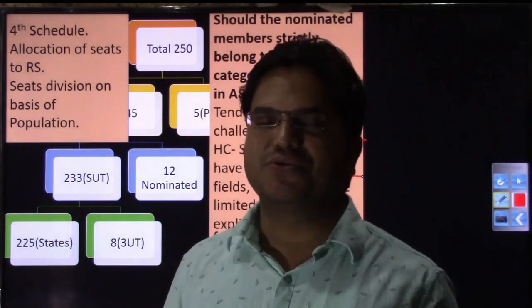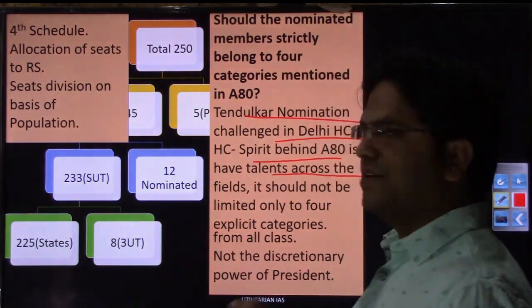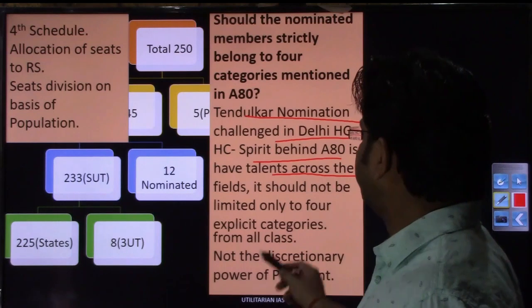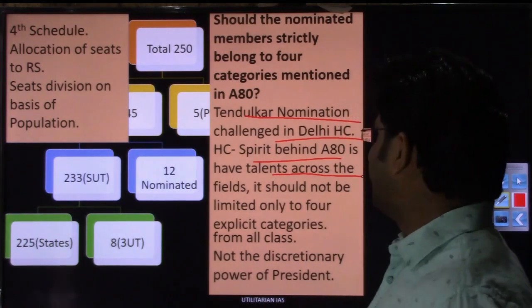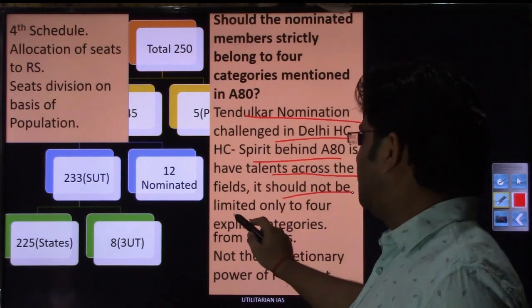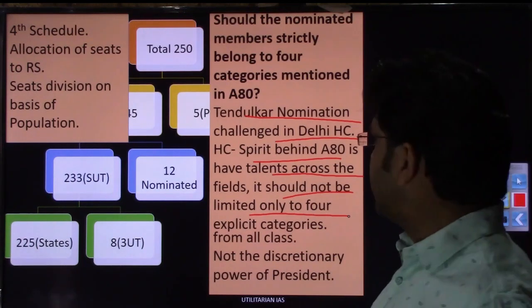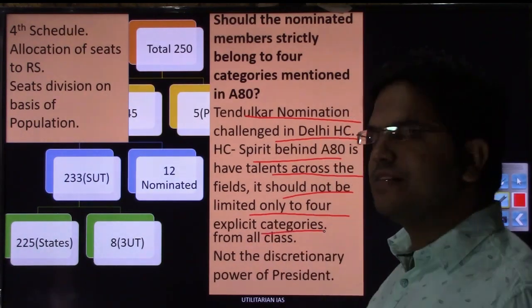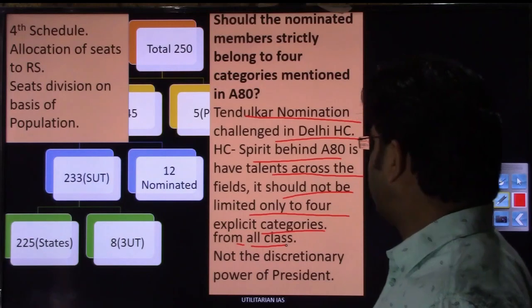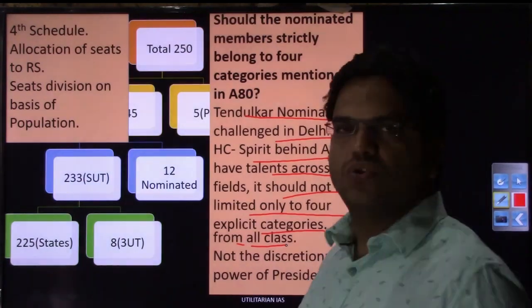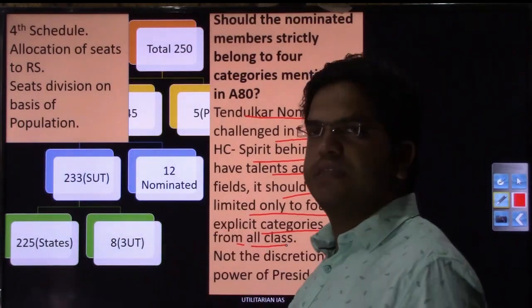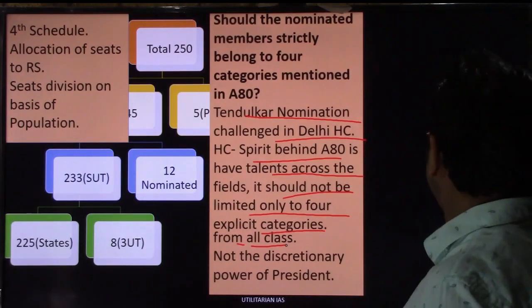Provided, of course, that the candidate should be politically suitable for the ruling party, right? So to have talent across the fields, it should not be limited only to the 4 explicit categories: social science, science, literature, and arts, from all classes. And it is not discretionary. So that was the reasoning behind having 12 seats coming through nomination.